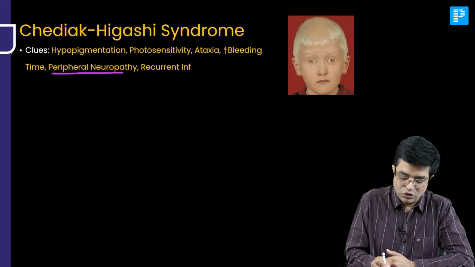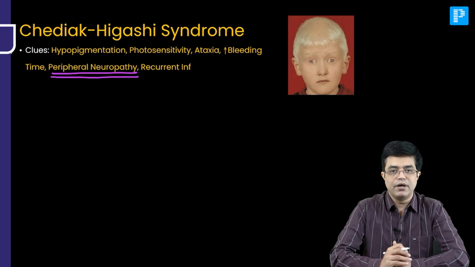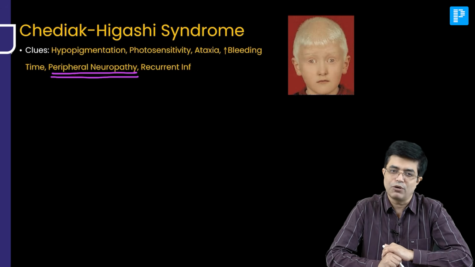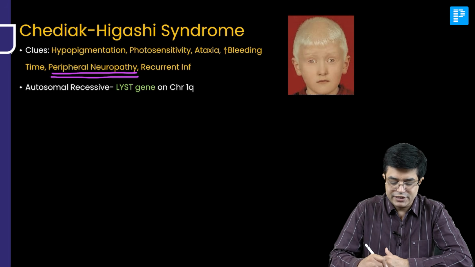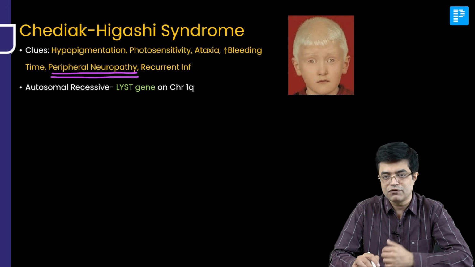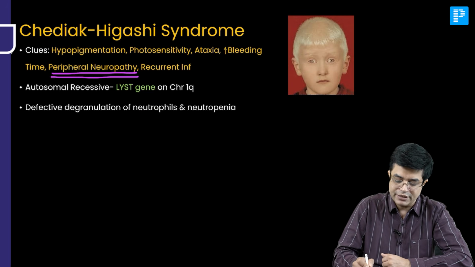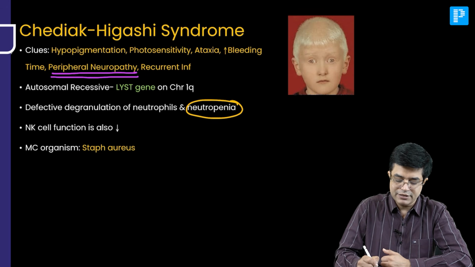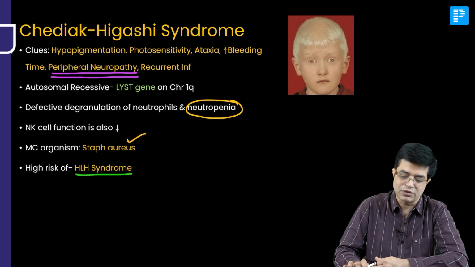Additionally, peripheral neuropathy can occur, and in fact, in long-standing cases, progressive peripheral neuropathy, both sensory and motor, is the leading cause of problems in these children. Recurrent infections, of course, can occur. It is an autosomal recessive condition. LYST gene is present on long arm of chromosome 1. There is defective degranulation of neutrophils and neutropenia is found in such patients. NK cell function is also reduced. Most common organism in these patients is Staph aureus. There is high risk of developing HLH syndrome. It predisposes to hemophagocytic lymphohistiocytosis syndrome.